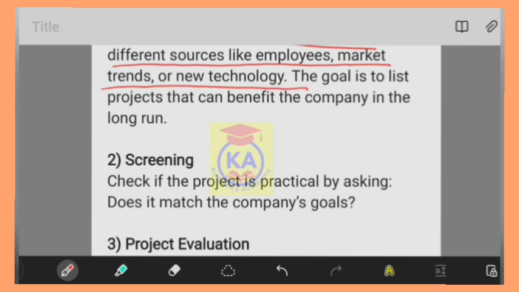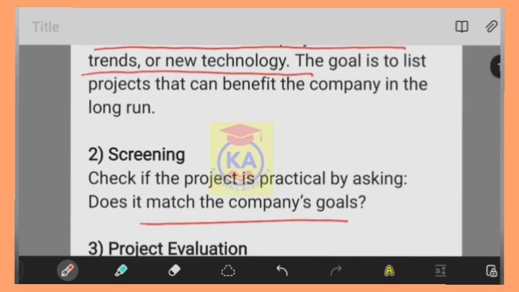Now this separation or screening is to be done on the basis of whether it is matching the company's goal or not. So on taking this as the basis, the finance manager has to separate the projects, has to keep all the necessary, useful, relatable projects, and later he has to remove all the unnecessary projects.